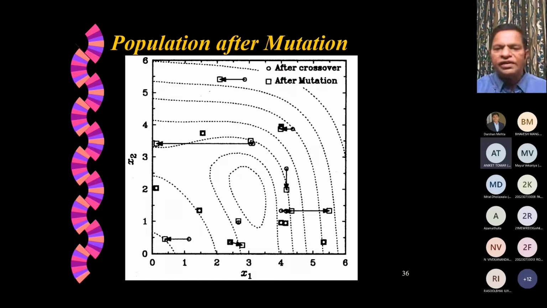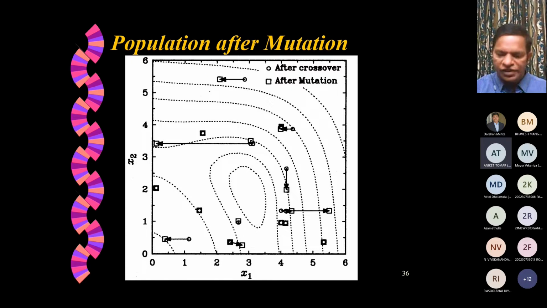And you see here, this mutation has resulted in such a large variation for x1, whereas here this mutation has resulted in a very small variation for x1. And here there is no change at all. Like that, mutation will make a large change, a small change, or no big change.